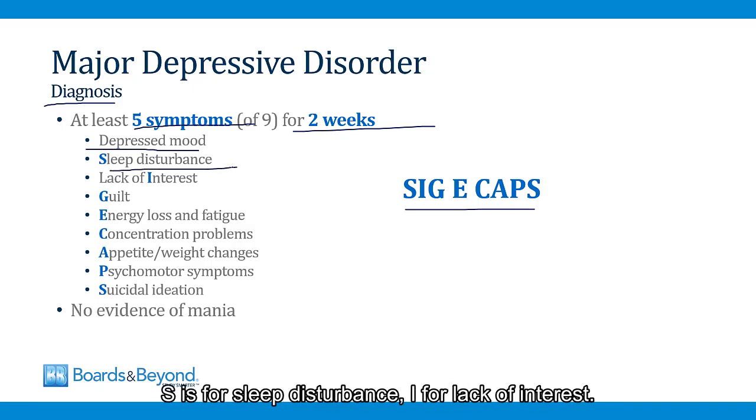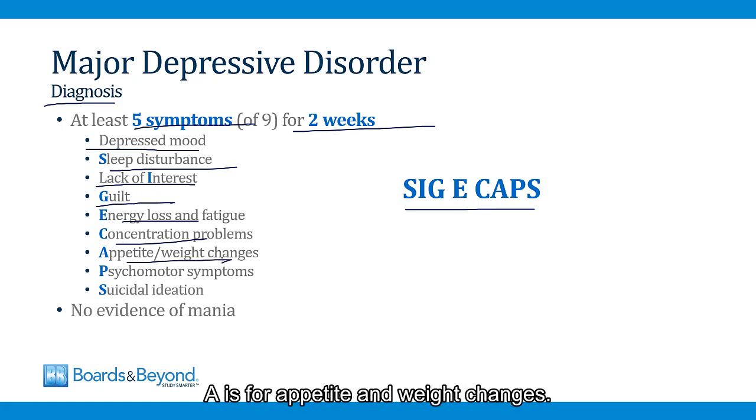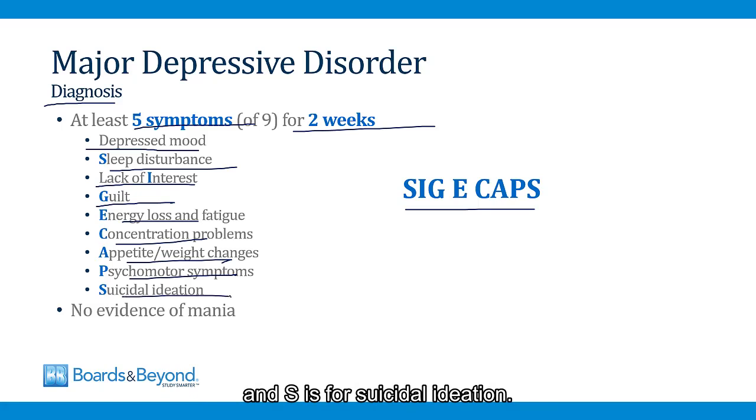S is for sleep disturbance, I is for lack of interest, G is for guilt, E is for energy loss and fatigue, C is for concentration problems, A is for appetite and weight changes, P is for psychomotor symptoms, and S is for suicidal ideation.